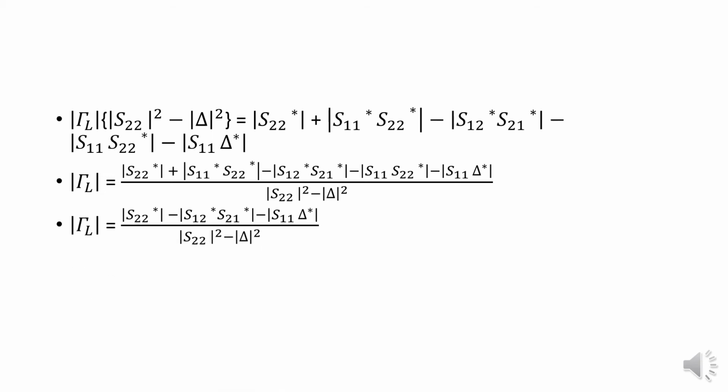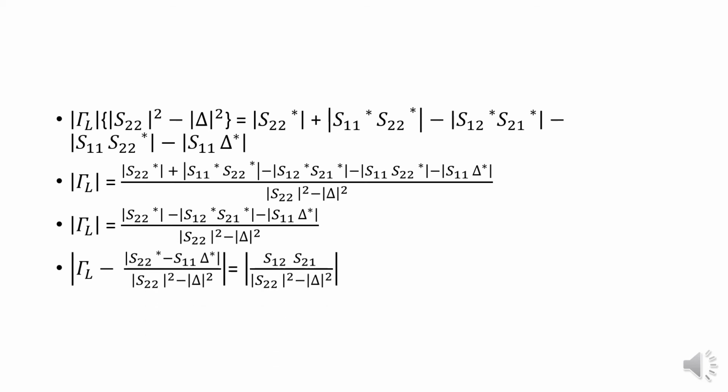Then after simplification, modulus of psi L will be equal to modulus of S22 star minus modulus of S12 star S21 star minus S11 into del star modulus, divided by modulus of S22 square minus modulus of del square.